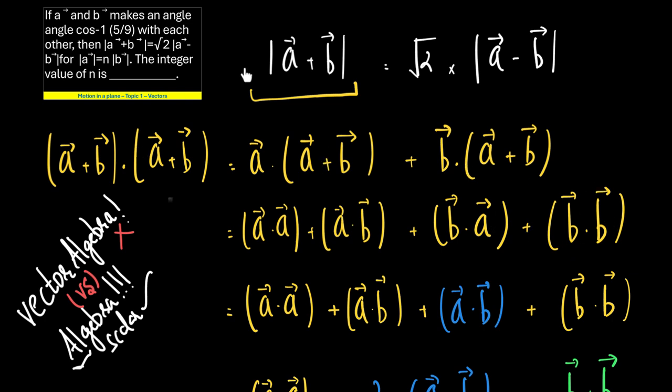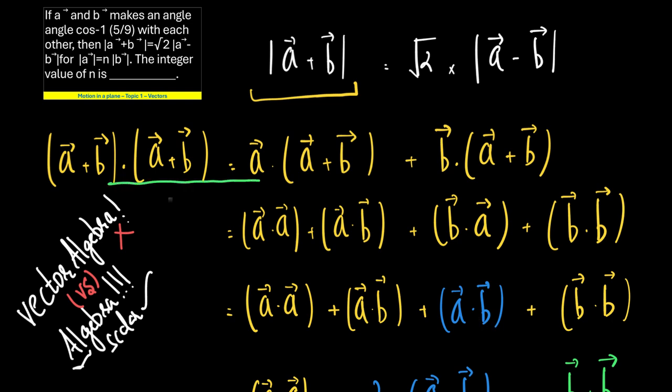I've used 2 different identities here. Let me know what comes to your mind when I say I have used different identities here. Now, this further gives us A dot A plus, sorry, I'll bring these two together. A dot B plus B dot A can be written as A dot B plus A dot B, because B dot A is equal to A dot B. Let me mark that for you.